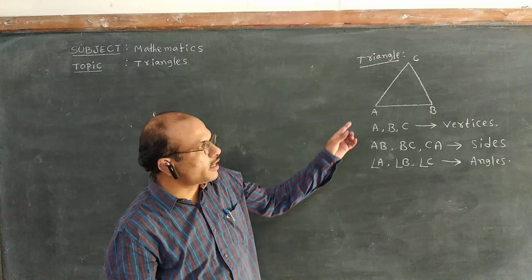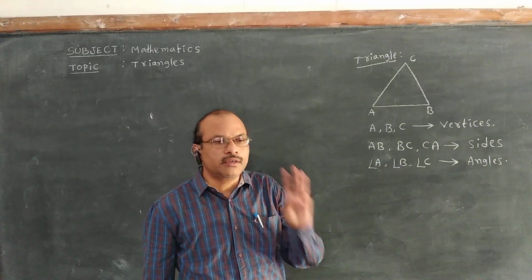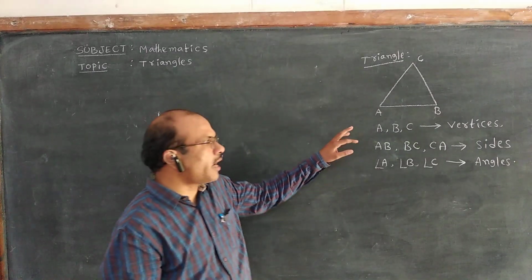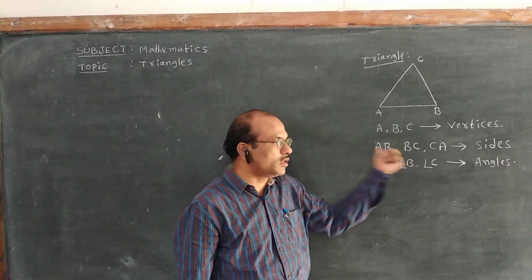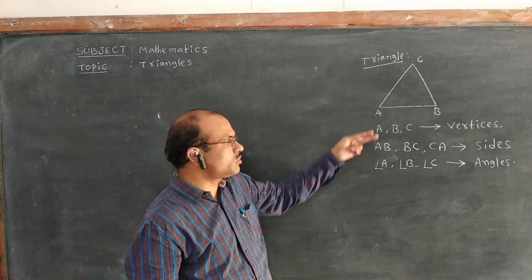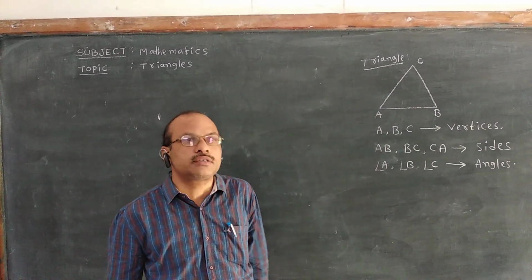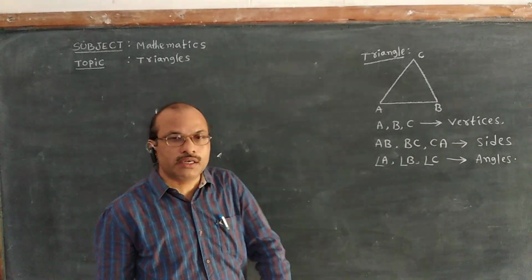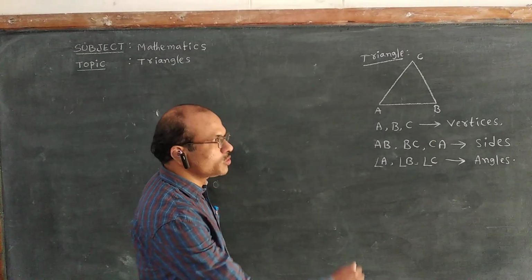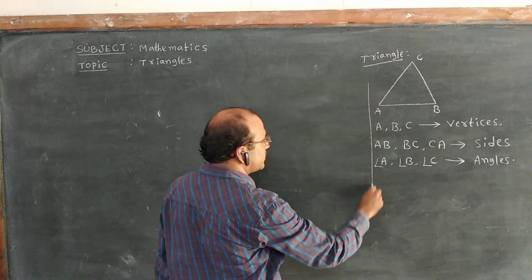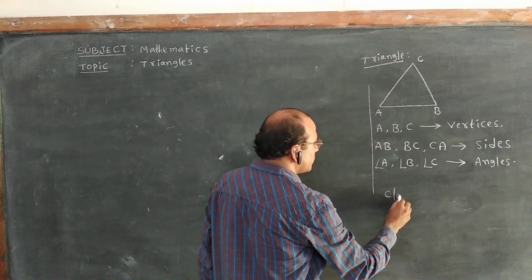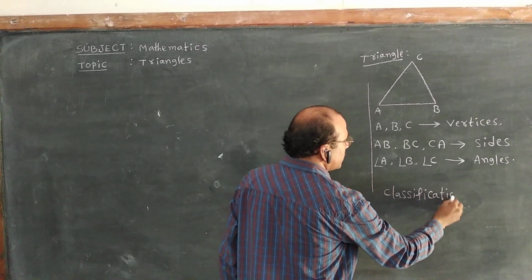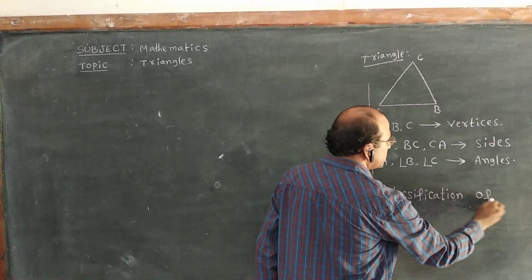So a triangle is a closed figure formed by three line segments. A triangle has three vertices, three sides. Of course, when vertices are formed, angles are also formed. Those are also three angles. Now, classification of triangles. We are going to discuss classification of triangles.